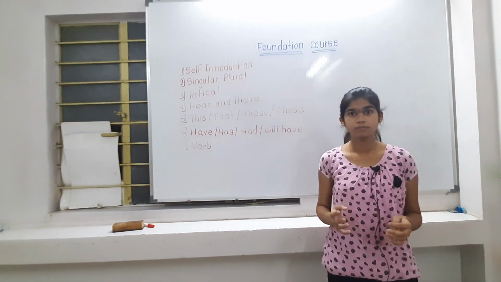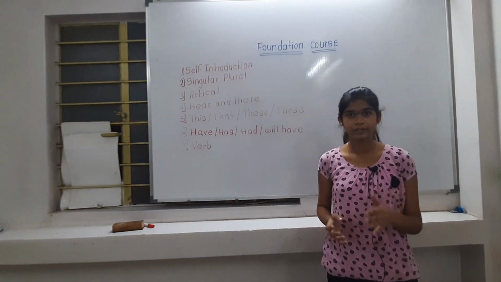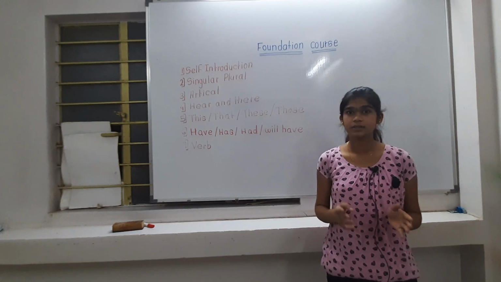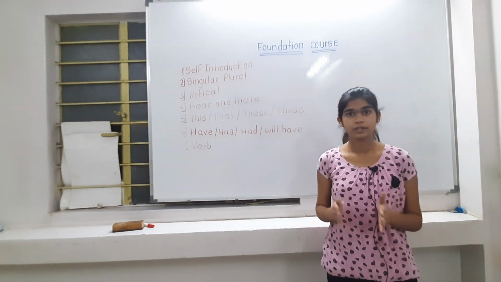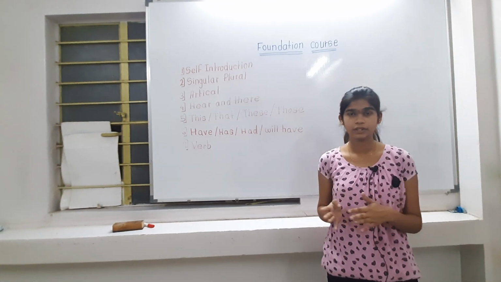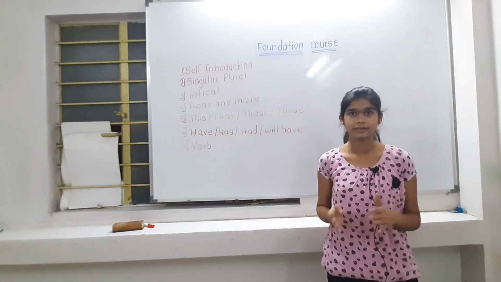There are some rules in verb. Our first, generally we add ed, such as started. Our second is if the word ends with e, then we add d, such as live, lived. Our third is if the word ends with y, then remove y and use ied, such as cry, cried, try, tried, etc.